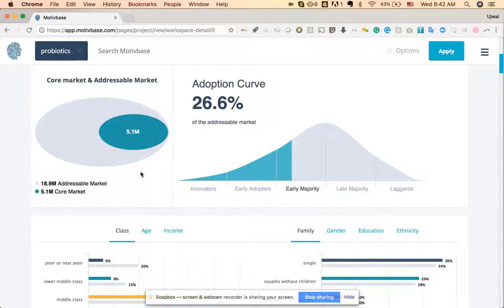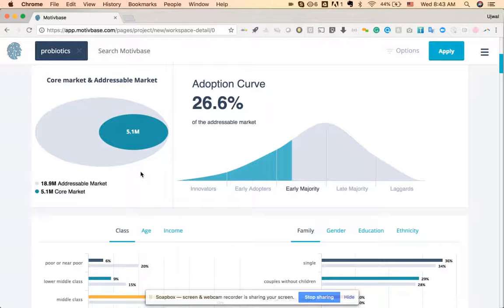The addressable market basically tells you, okay, if you look at the ethnographic DNA of probiotics as it exists today, or the culture that surrounds probiotics as it exists today, what is the maximum market potential for that permutation of attitudes and motivations and values and fears? That's really what it's telling us. And that's only 19 million people in America. So if you're in the probiotics business, what you'll realize by running this search is that the cultural context around probiotics needs to change if we want to grow that marketplace beyond a certain ceiling.